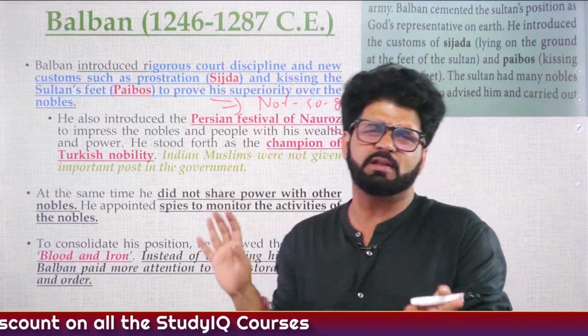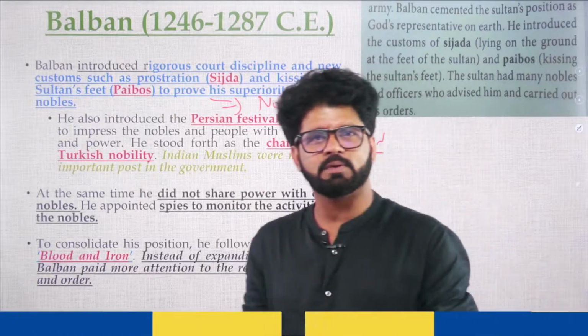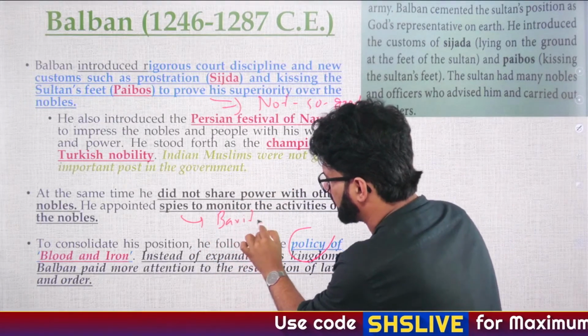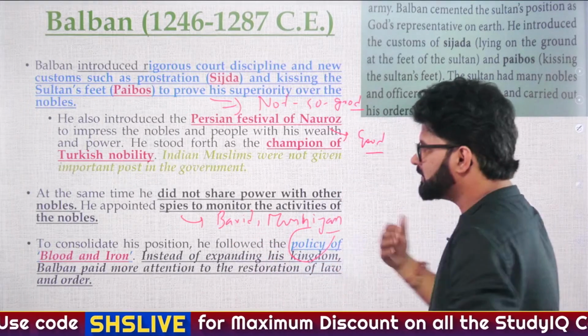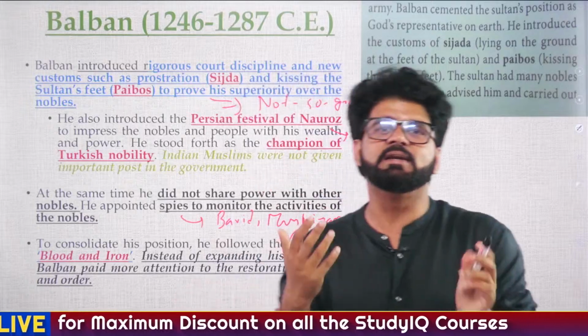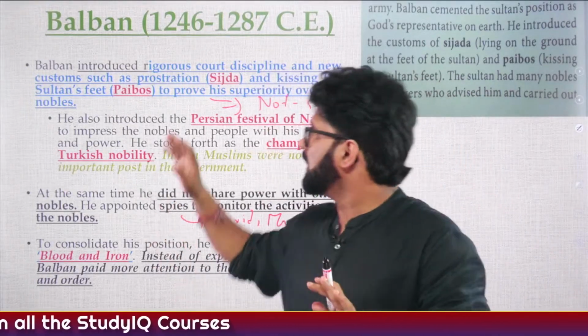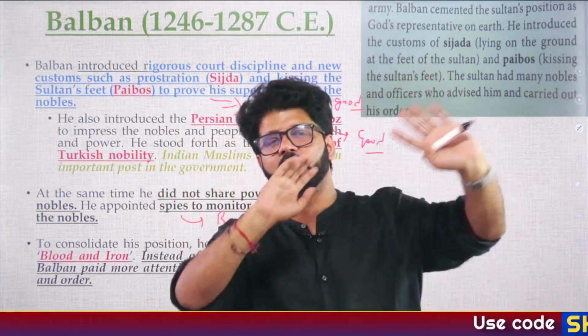Then again, the policy of blood and iron: kill them, and he appointed spies. Here there are terms which you have to remember: Barid and Muhniyan. Barid and Muhniyan are terms associated with spies and intelligence officers. And Alauddin Khilji, what will happen after Balban goes and one or two killings happen by Jalaluddin Khalji, he will